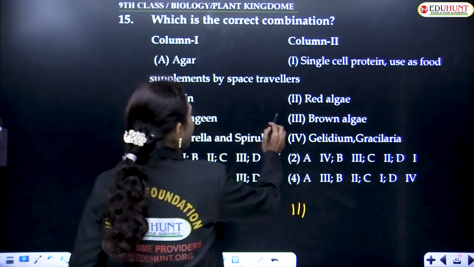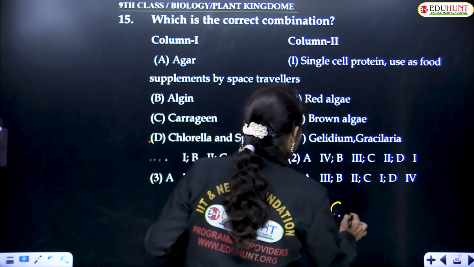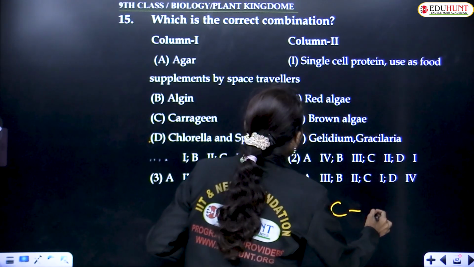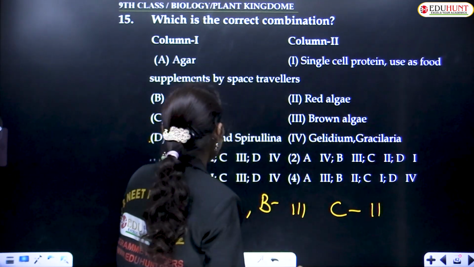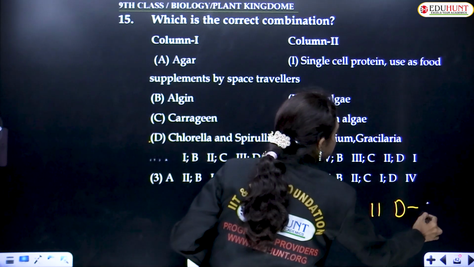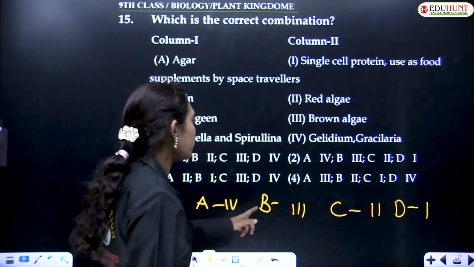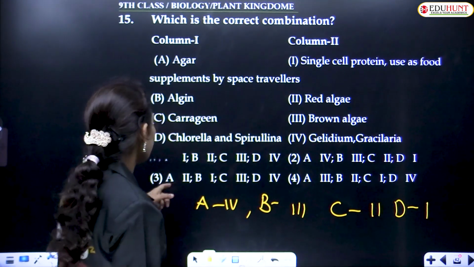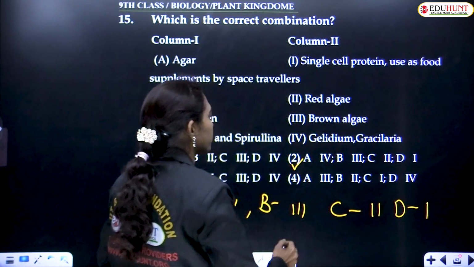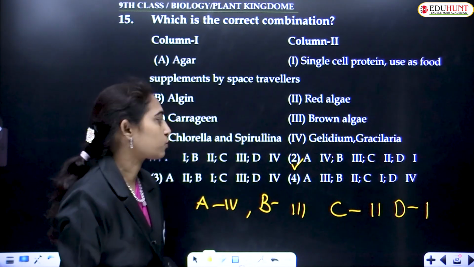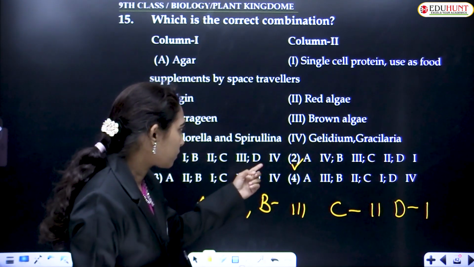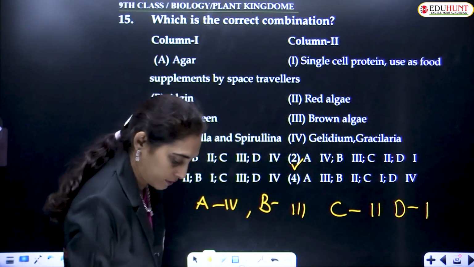Carrageen, C, comes from the red alga Chondrus, that is 2. And chlorella and spirulina are used as single cell protein. So 4, 3, 2, 1. Where are the options? 4, 3, 2, 1. So it is the correct option. 2 is the correct option. 4, 3, 2, 1. Yes.